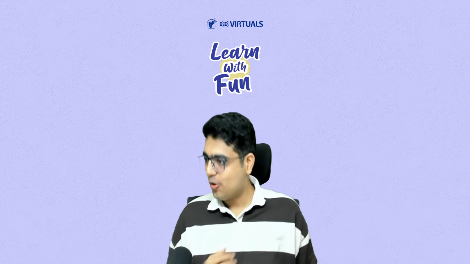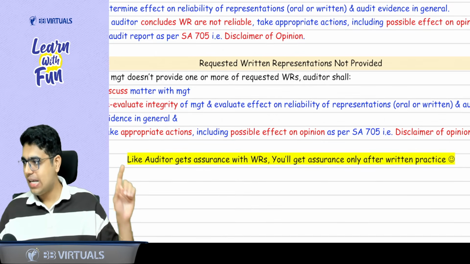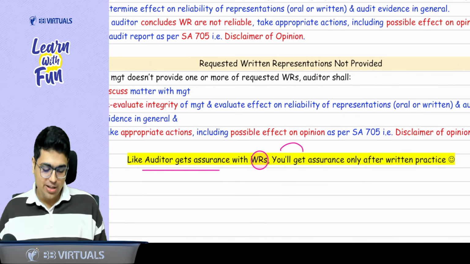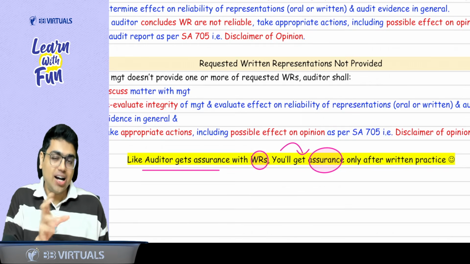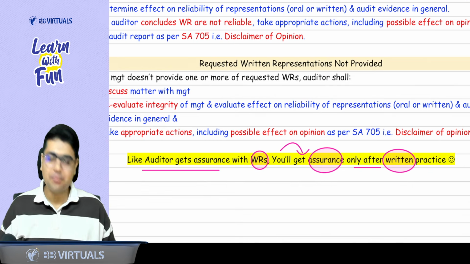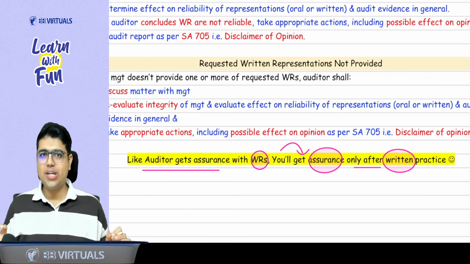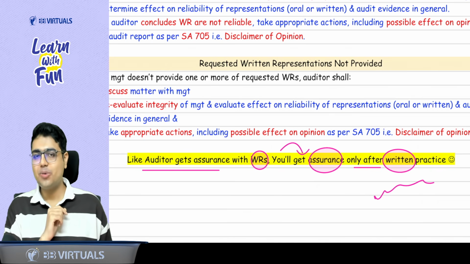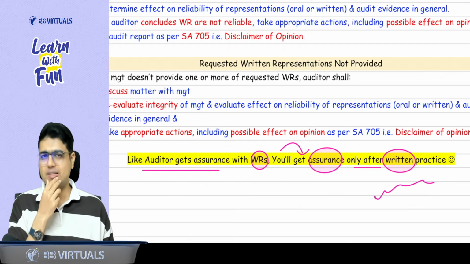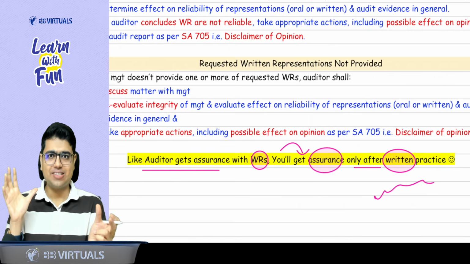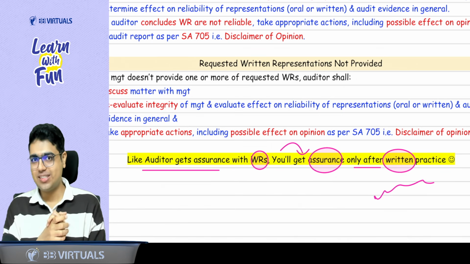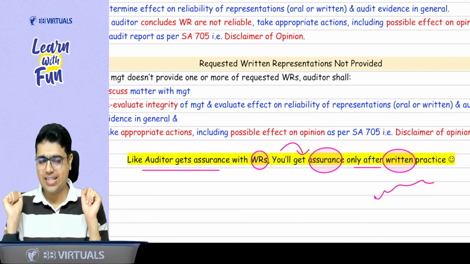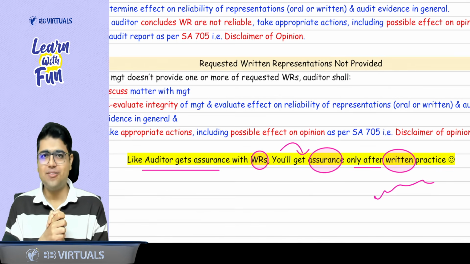The last thing I want to discuss before wrapping this session is this only: like the auditor gets assurance with written representation, we also get good assurance, a good confidence, only after some written practice. So whatever subject you are doing, FR, AFM, audit, some scribbling is important. Some written practice is important, because when you write the points and your answer matches with the question bank answer, you get the confidence, you get the assurance that yes, this time I will clear my CA exam. So just maintain the positivity, just maintain that smile on your face, and trust me, everything good will happen to you.